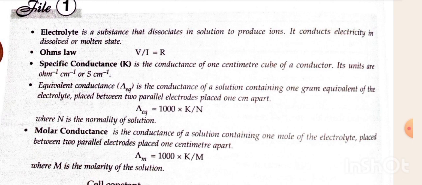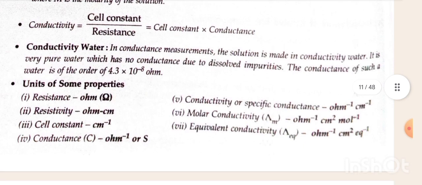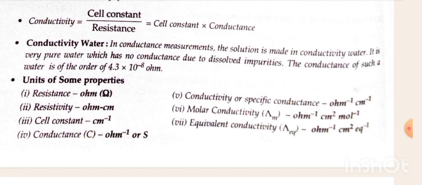Molar conductance is the conductance of a solution containing 1 mole of electrolyte placed between two parallel electrodes placed 1 centimeter apart. Lambda m is equal to 1000 × K divided by M, where M is the molarity of the solution. Conductivity is equal to cell constant divided by resistance, which is equal to cell constant times conductance.